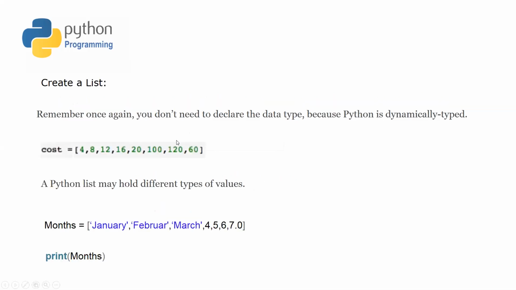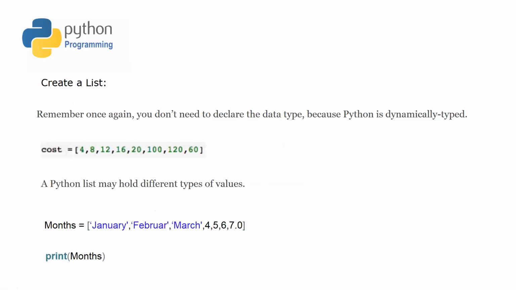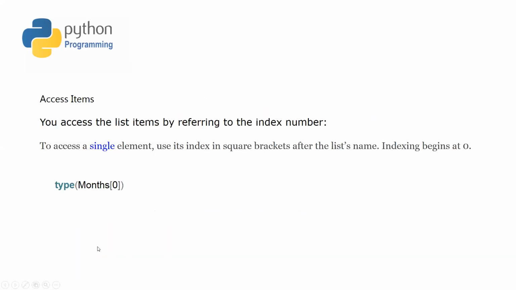And a very special property of the list in Python, as compared to arrays in C and C++, is that in Python we can define different types of data inside the list. For example, here I have a list called months, and here I have three types of data. First strings, then integer, and then float. So Python can contain different types of data in a list. You can directly print the whole list just by passing the name of the list inside the print statement.